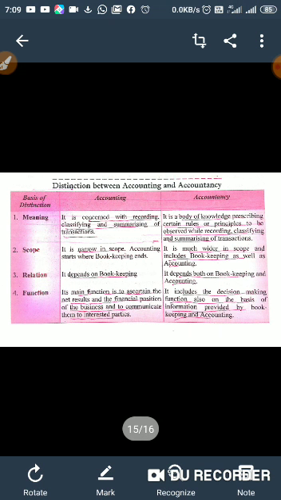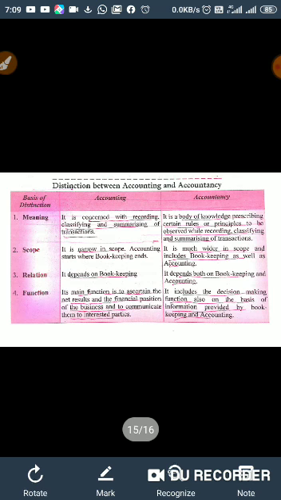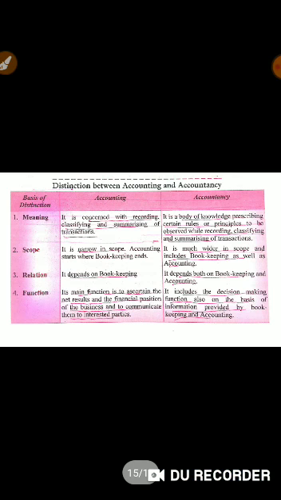Accountancy depends on both bookkeeping and accounting. Function. The main function of accounting is to ascertain the net profit and the financial position of the business and to communicate them to the interested parties. While accountancy also includes the decision-making function on the basis of information provided by bookkeeping and accounting.